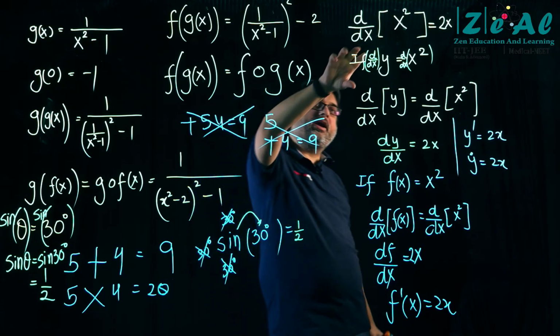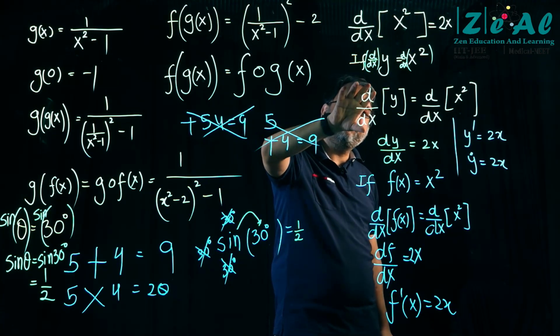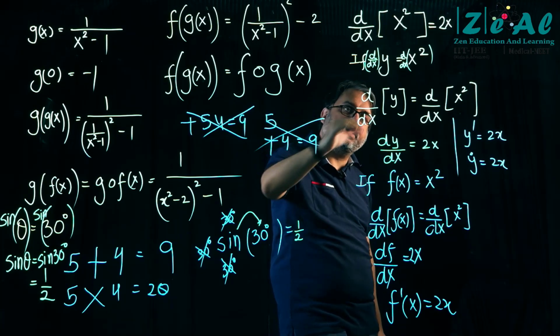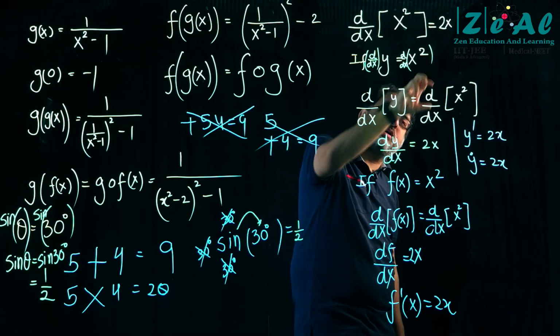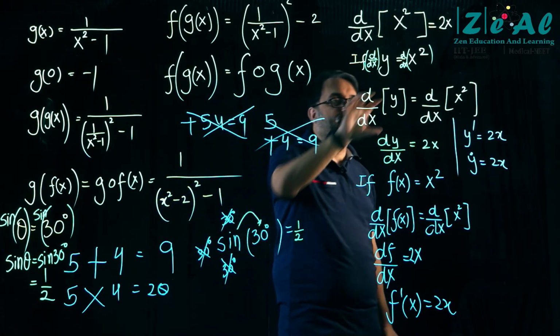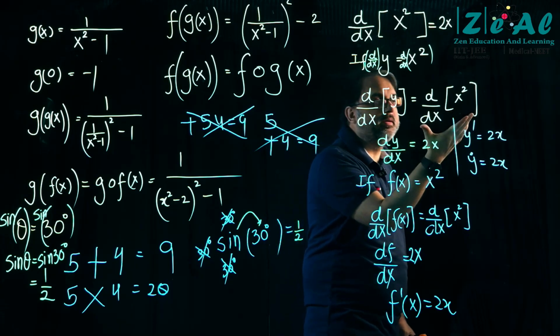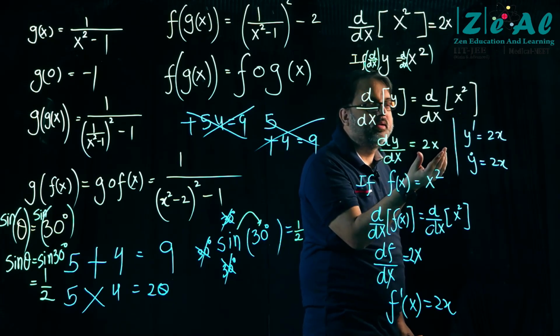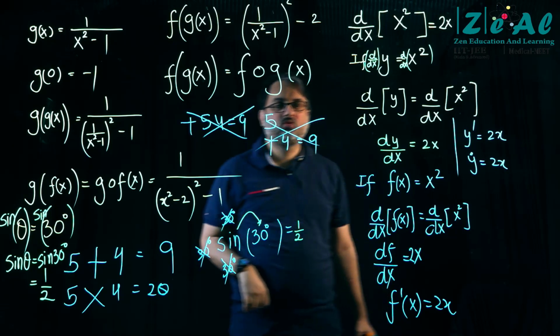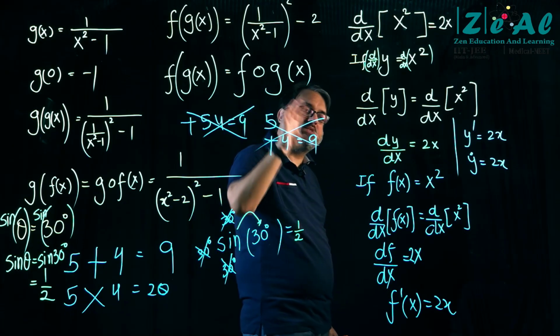I will operate the d by dx operator on both sides, and on the left hand side I am going to get d by dx of y, on the right hand side d by dx of x square. d by dx of y is simply written as dy by dx. But d by dx of x square can also be written as 2x. So this statement again is the same.